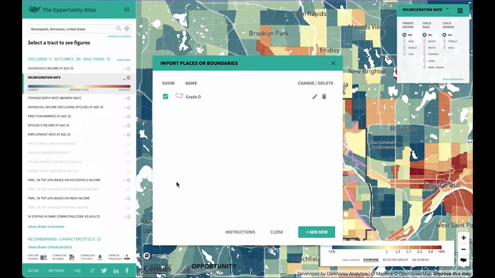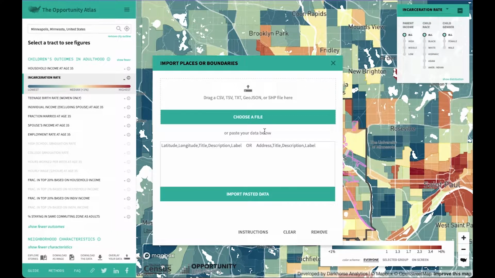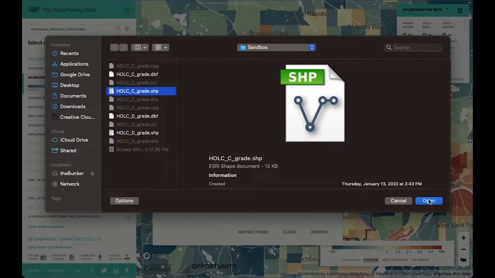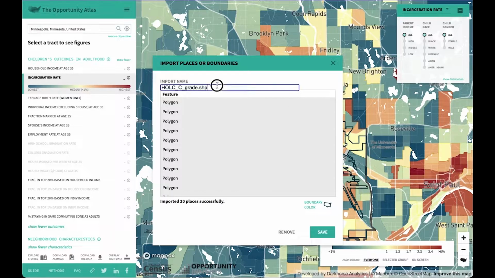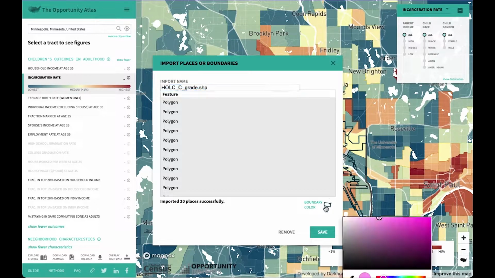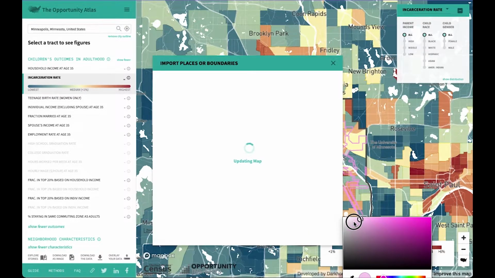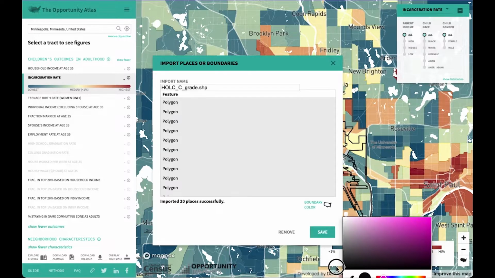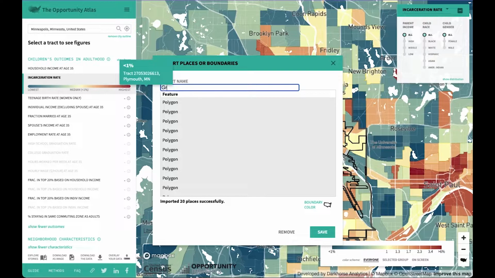Next, I'll add data of areas graded as grade C by the Homeowners Loan Corporation, or definitely declining due to growing non-white population in the 1930s. I'll display these areas as outlined in black, and I'll title this import as grade C.